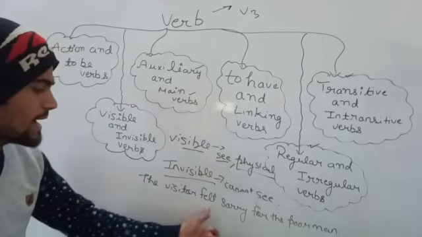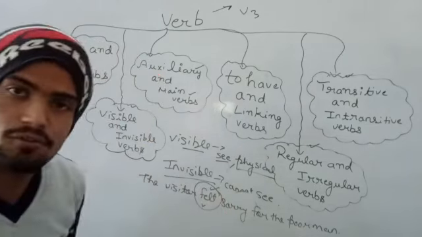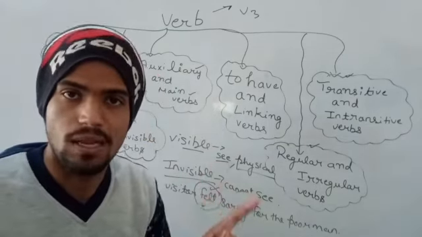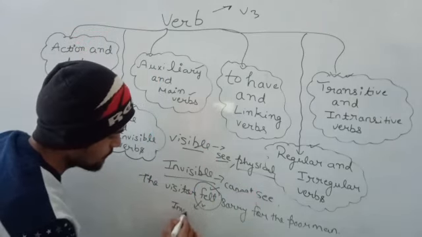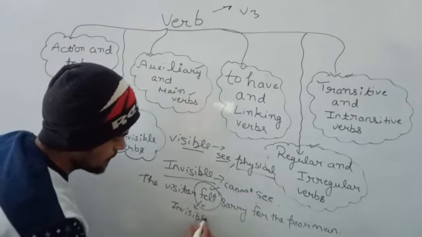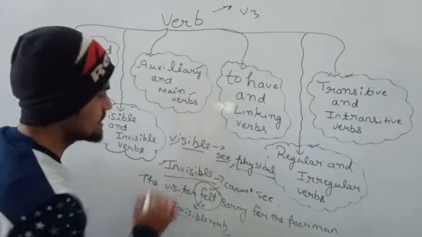So the visitor felt sorry. What did he do? He felt. Felt is a verb here, but it is not visible. It is an invisible verb. So students, this was the simple difference between visible and invisible verbs.